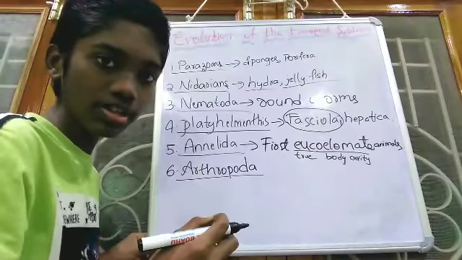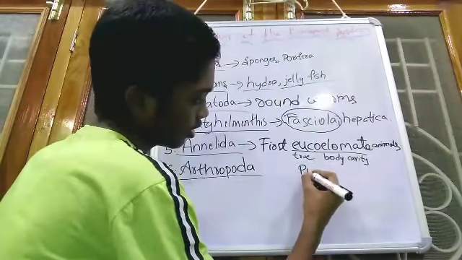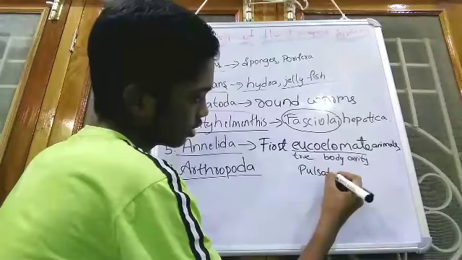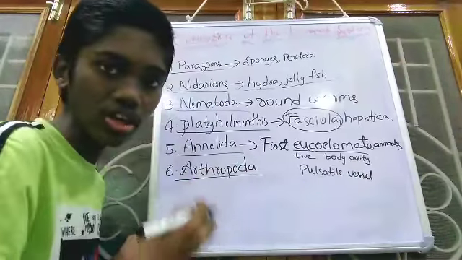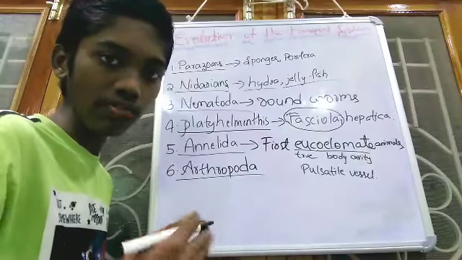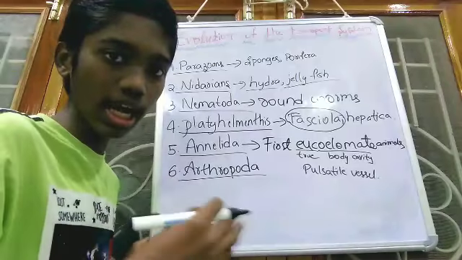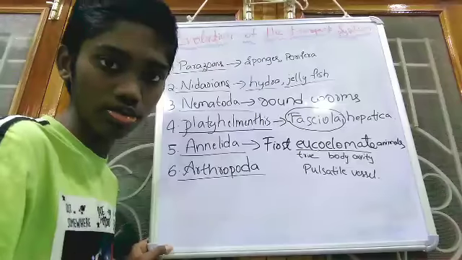Annelids developed a pulsatile vessel for the transportation of materials within the body. Human beings and other mammals have a heart to pump the blood for the transportation of materials within the body and outside the body.